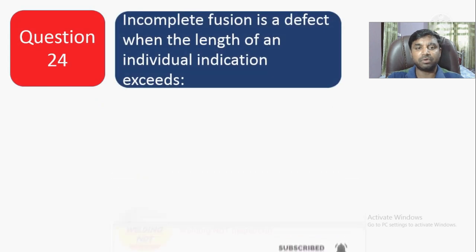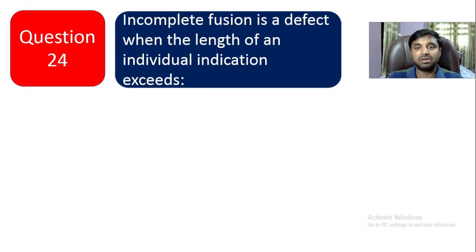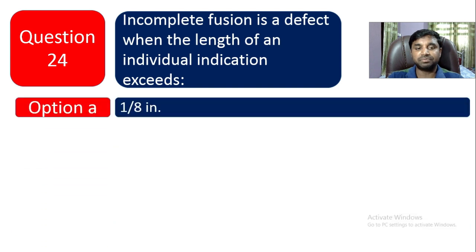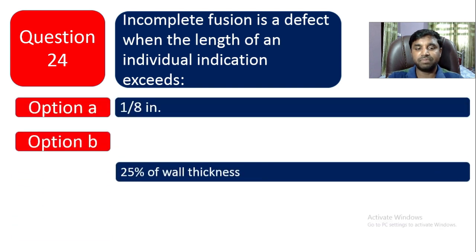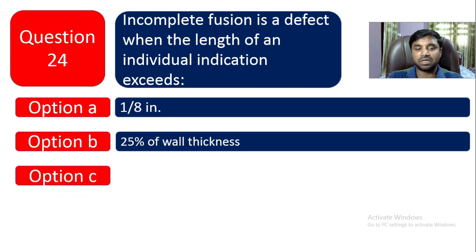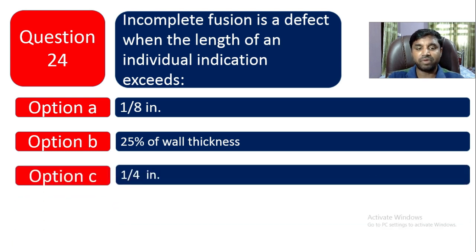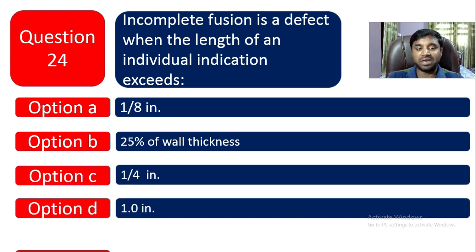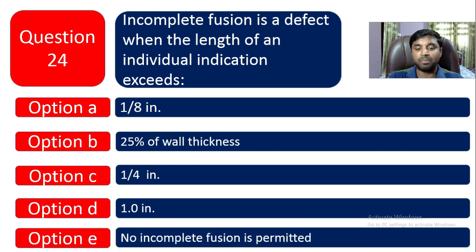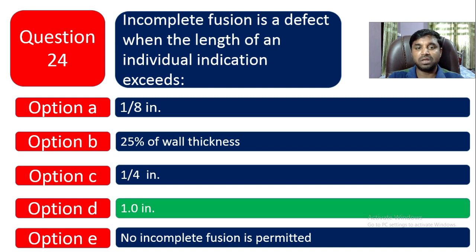Question number 24. Incomplete fusion is a defect when the length of an individual indication exceeds. Option A is 1 by 8 inch. Option B is 25% of the wall thickness. Option C is 1 by 4 inch, and option D is 1 inch, and option E is no incomplete fusion is permitted. If you go to the incomplete fusion acceptance criteria in API 1104, the correct option is option D. If the individual indication exceeds 1 inch, then definitely it is a defect.